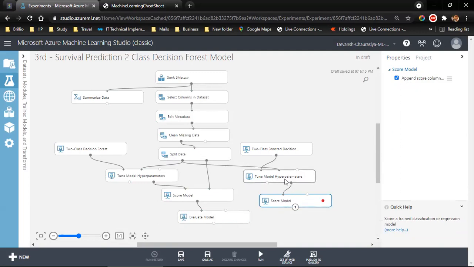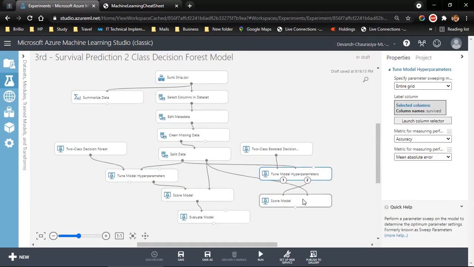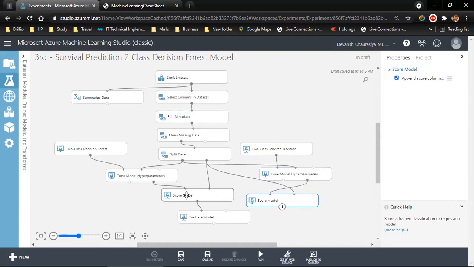The score model will have a trained model from here, but it will require the test data to test the trained model. The test data is here, the 30%, which is supplied here. I need to connect this to here.